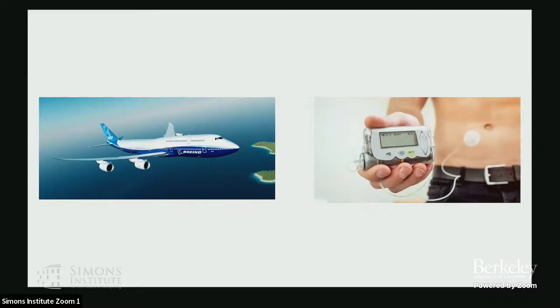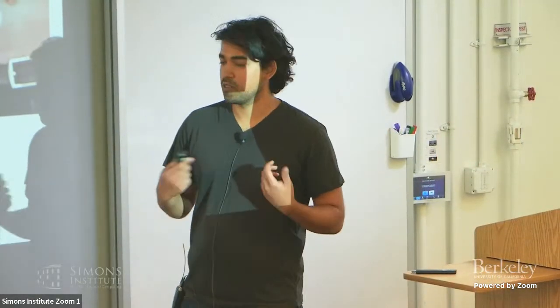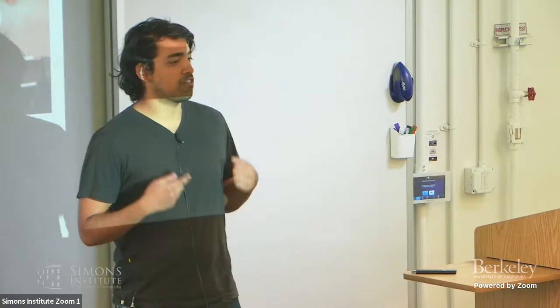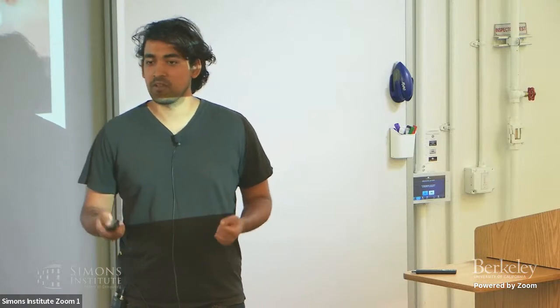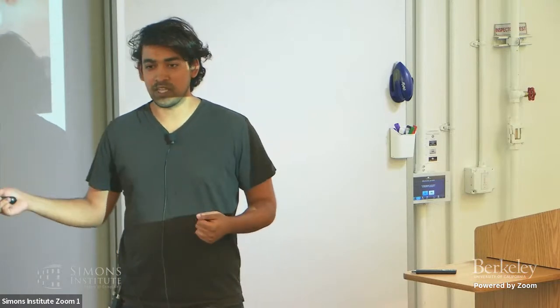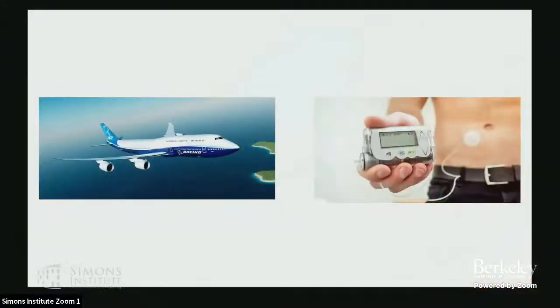Great. So I want to start off by giving a very brief introduction to control theory. So what is control? Control is a branch of mathematics that studies how you regulate or stabilize evolving dynamical systems, right? So in this Boeing 747, maybe this Boeing 747 has some autopilot, and this autopilot will guide the plane where it needs to go, even if the plane is perturbed by turbulence or storms or things like that.